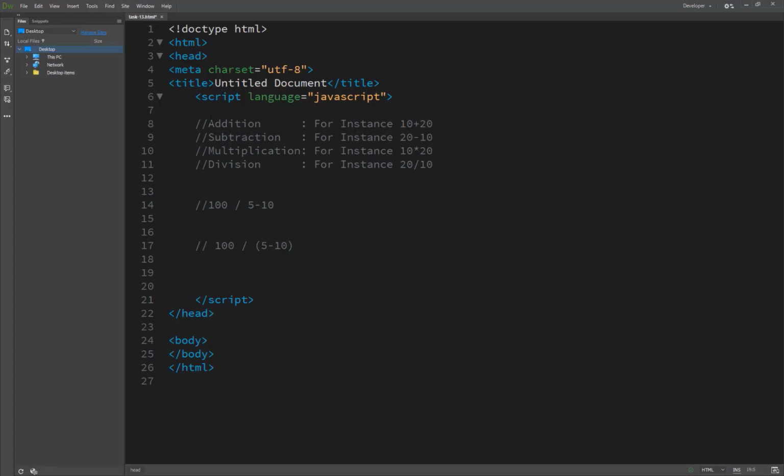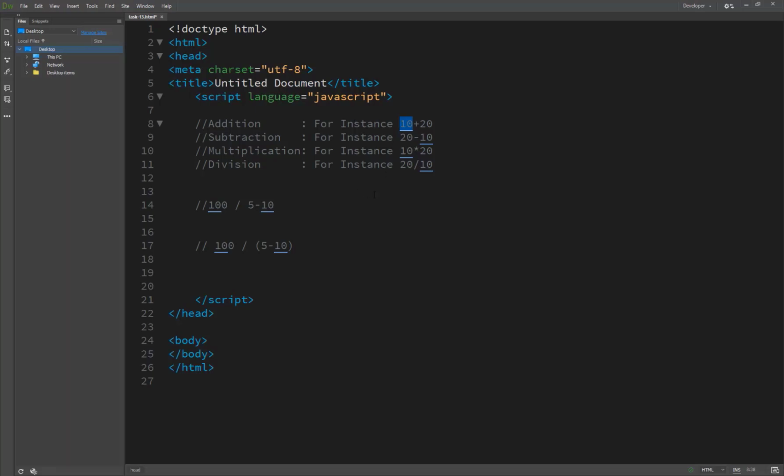Here are the four mathematical operations: addition, for example 10 plus 20, subtraction, multiplication and division. And you can build complex mathematical expressions using a combination of these operations.